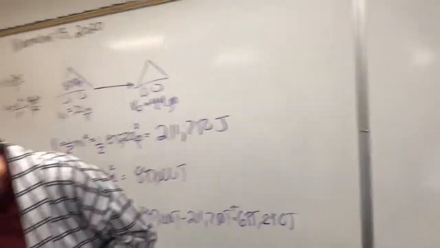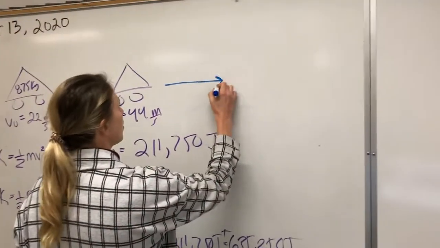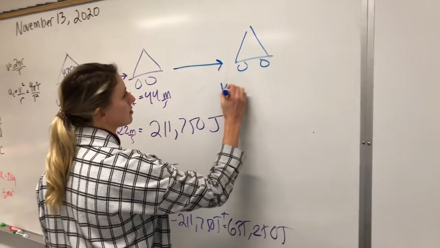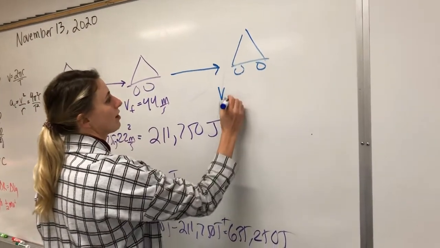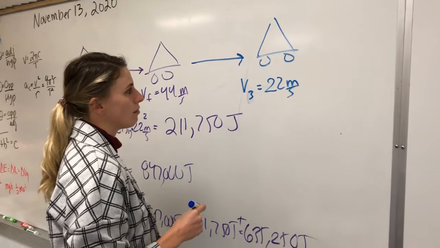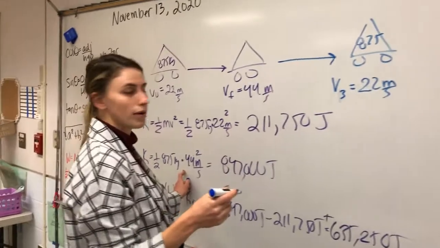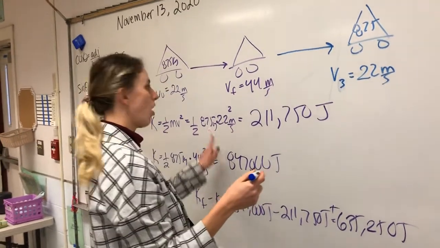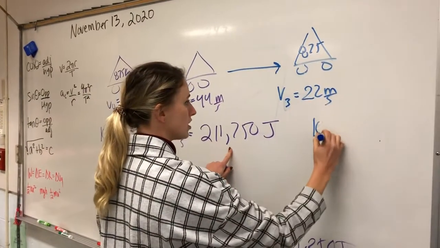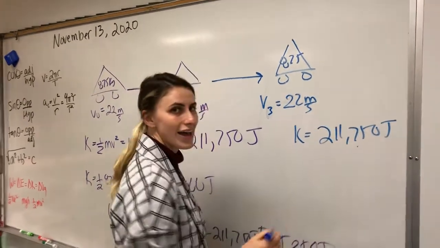Okay, so how much work is done slowing the car down to 22 meters per second? So now the brakes are being put on. So velocity 3 is 22 meters per second. And we got the same mass, right? Yep. So can't we just do the same equation here and compare? Well, don't we already know how much kinetic energy it has? We totally do. We've already done this math right here, right? So our kinetic energy here is going to be 211,750 joules.